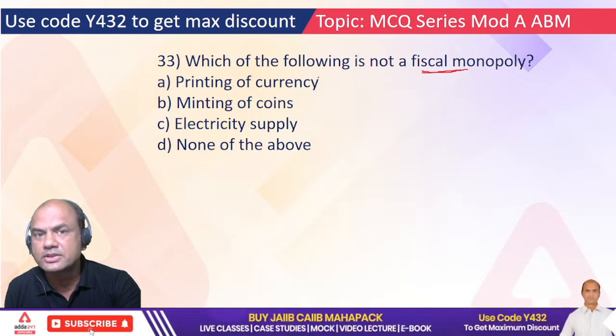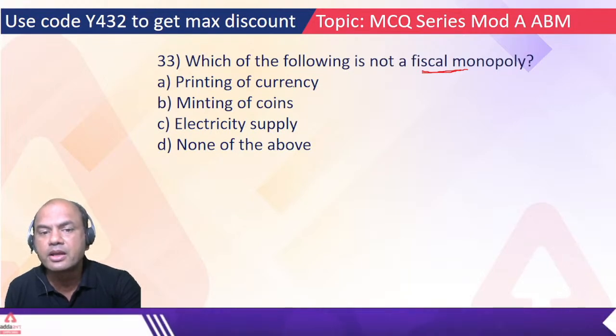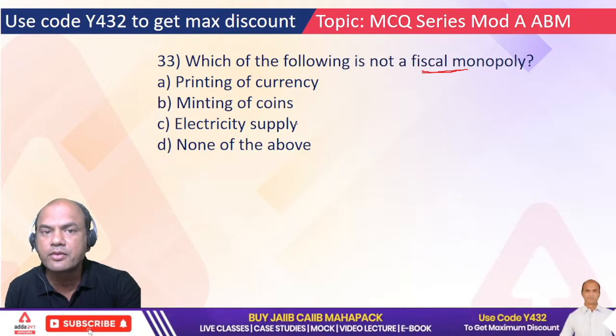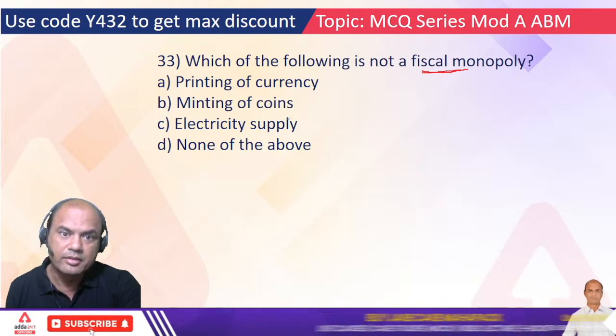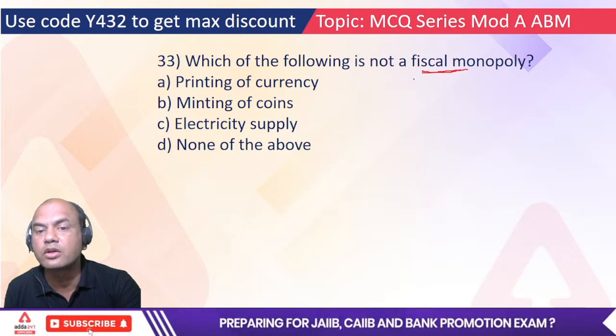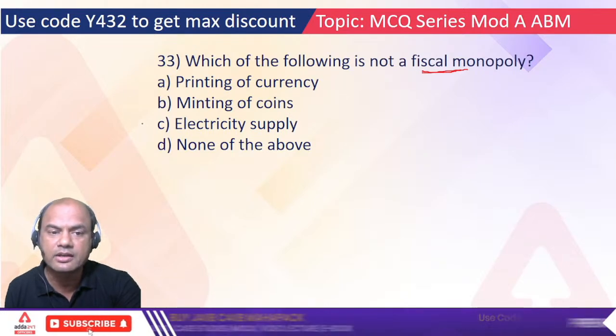Electricity supply can be separated. Can tomorrow you and me or any private party print currency or mint coins? No. Can anyone among us supply electricity from tomorrow? Yes, because private parties are allowed to supply electricity. So this is not a fiscal monopoly. Correct?